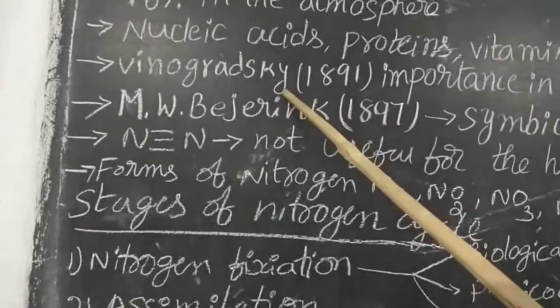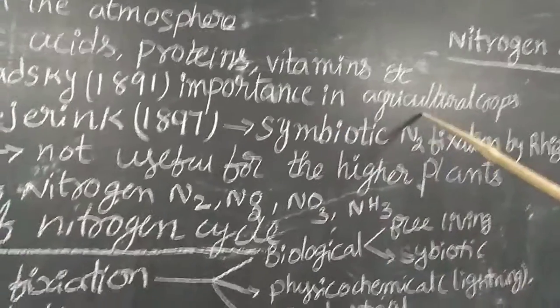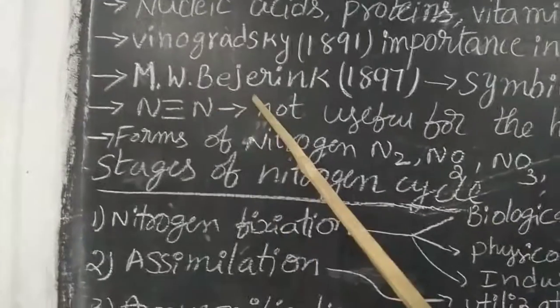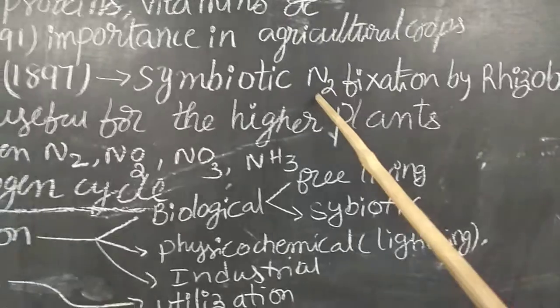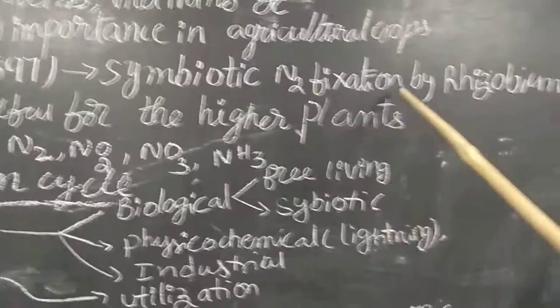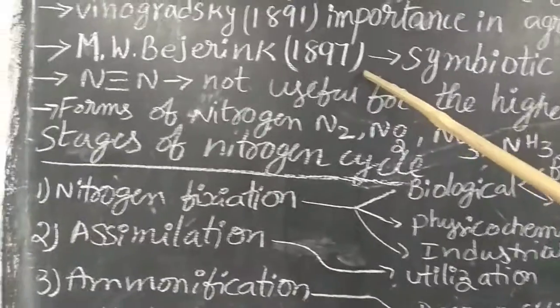In the year 1897, M.W. Beijerinck discovered the symbiotic relation of Rhizobium bacterium with legume plants for nitrogen fixation. That is, biological nitrogen fixation was discovered by M.W. Beijerinck in the year 1897.